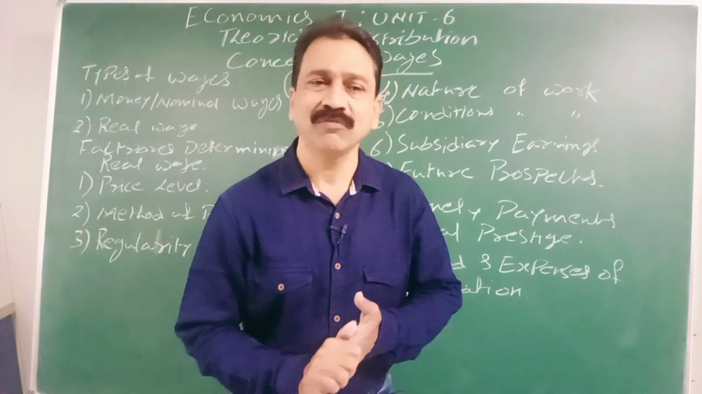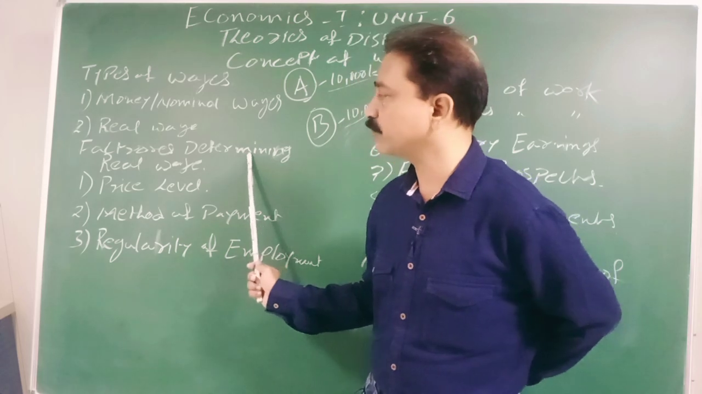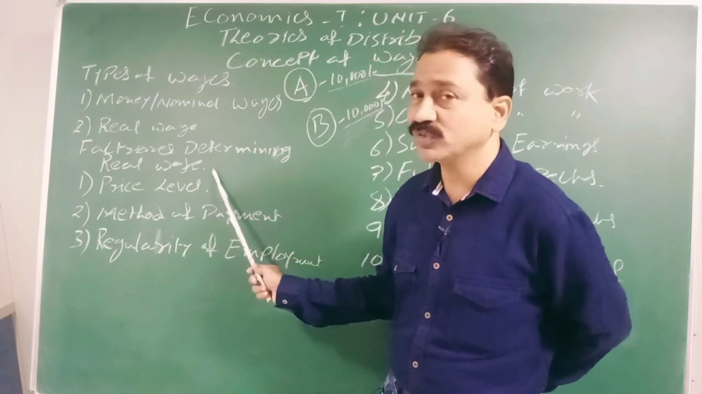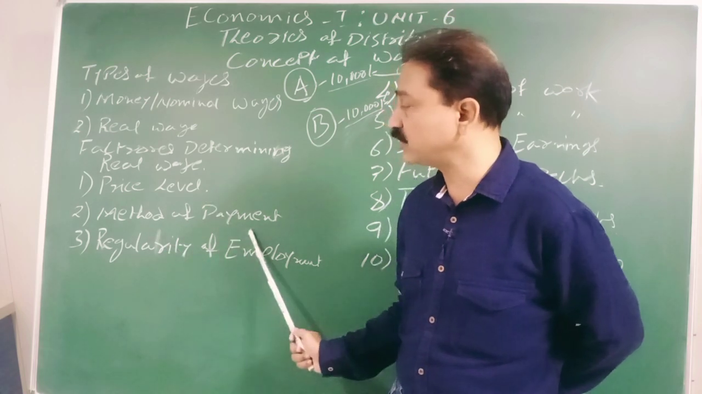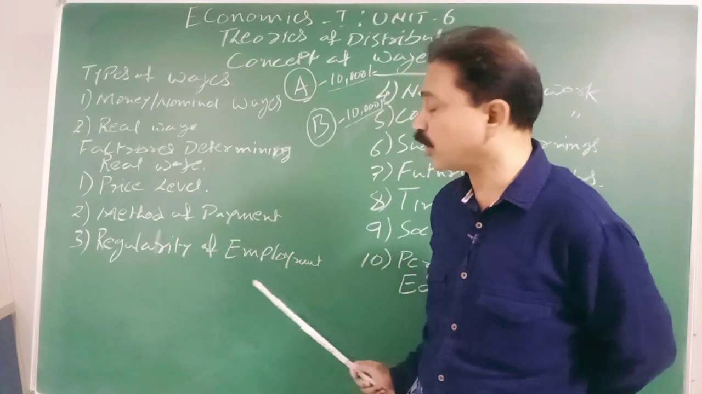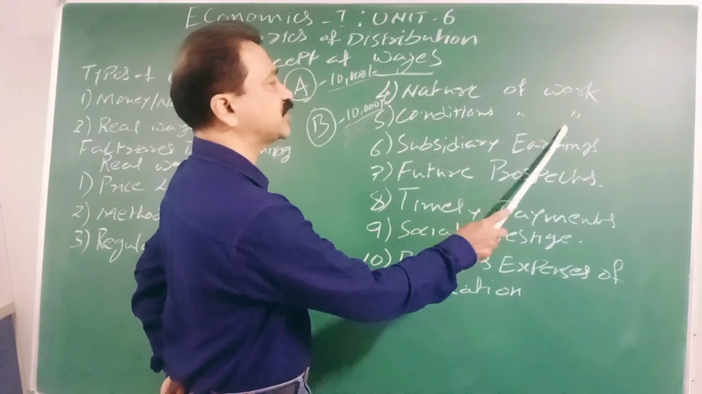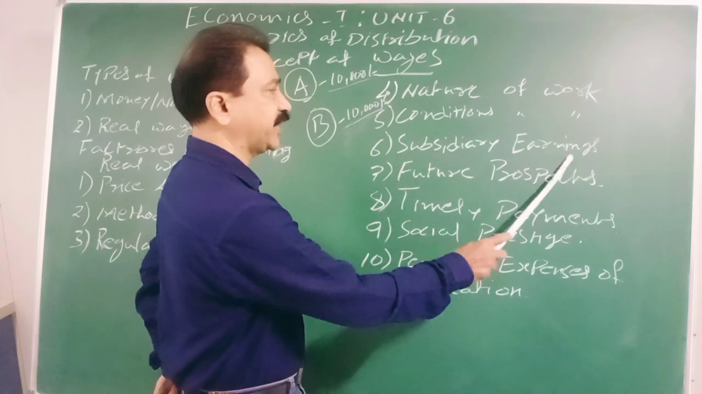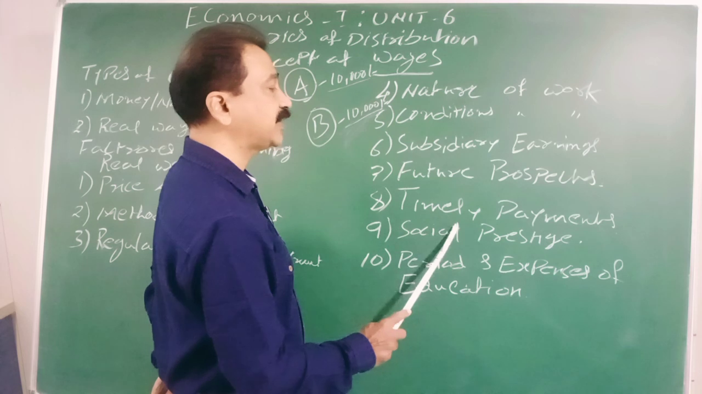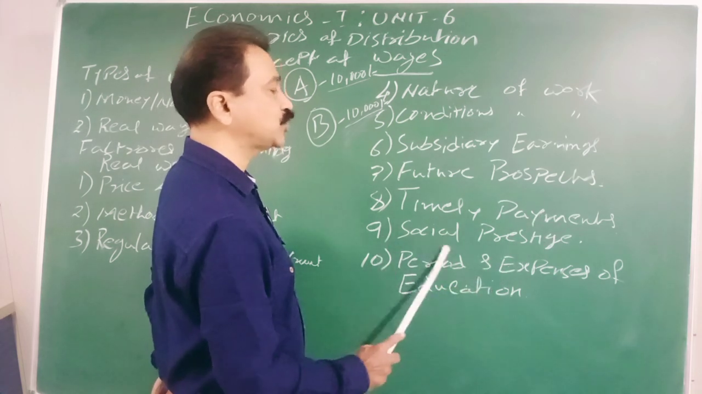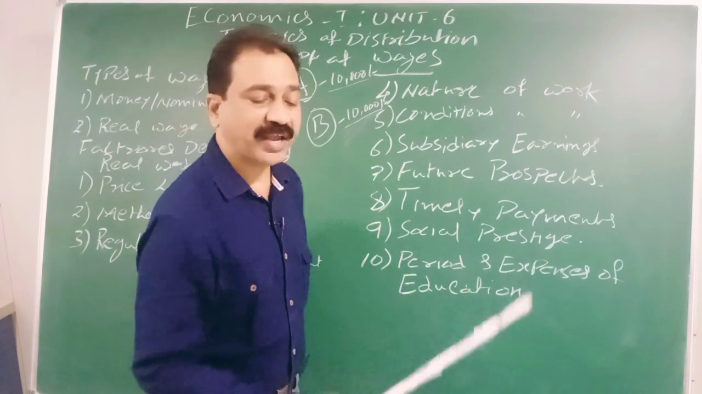So with this, we come to the conclusion that the determinants of real wage are 10 points. One is price level, second is method of payment, third regularity of employment, fourth nature of work, fifth conditions of work, sixth subsidiary earnings, seventh future prospects, eighth timely payment, ninth social prestige, tenth period and expenses of education.